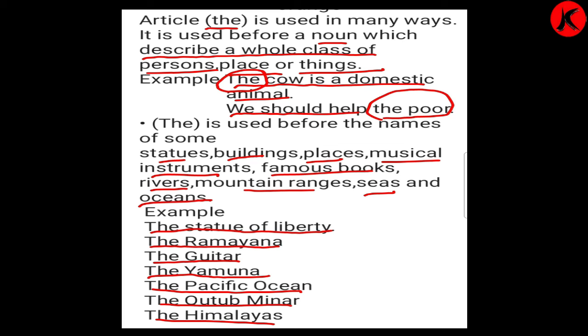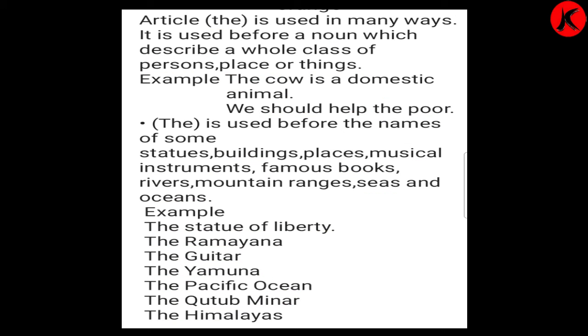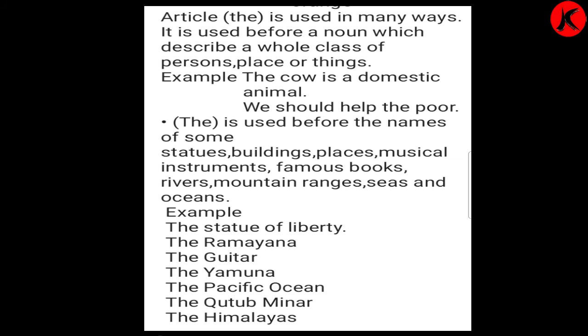For what is the used? The is used before the names of some statues, buildings, places, famous books, rivers, mountain ranges, seas and oceans. So we were talking about the article the, which is used in many ways, right? It is used before a noun which describes a whole class of person, place or things.